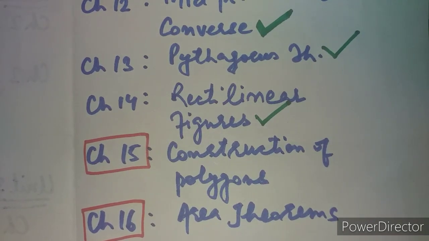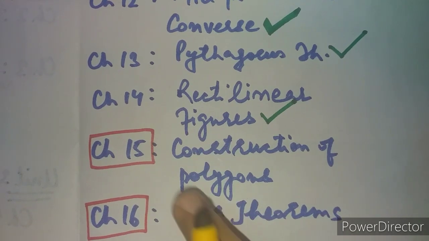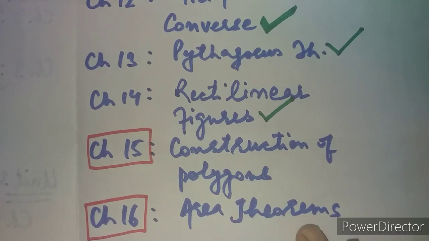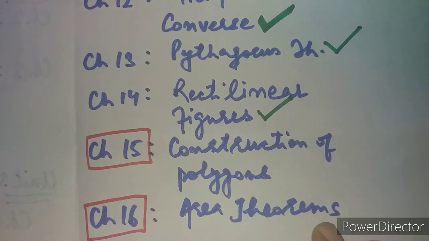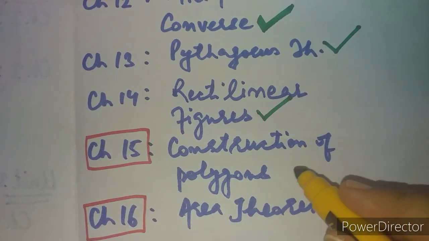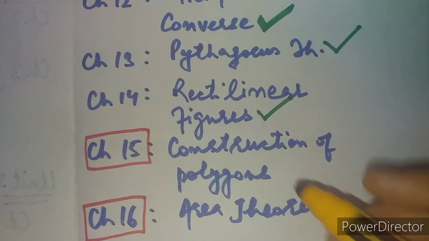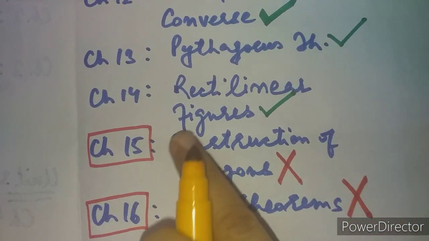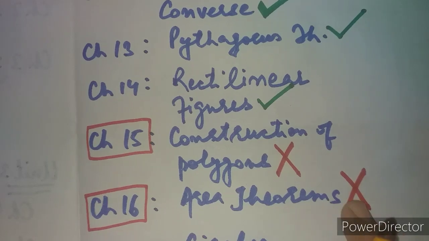Then the major change comes in chapter number 15, 16. 15 was constructions of polygons, so many constructions this chapter would include. Then there were area theorems, which was also a quite big chapter. So both the chapters number 15, 16 are now totally removed, completely removed from the new syllabus. Chapter number 15, 16 are not at all there.